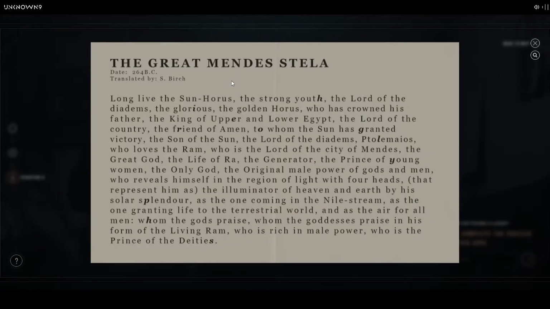The Great Mendestella. Long live the son Horus, the strong youth, the lord of the diadems, glorious, the golden Horus, who has crowned his father, the king of Upper and Lower Egypt. I mean, I can clearly see the boldened letters. I think I'm just gonna go ahead with that. Not too sure if the meaning of this would be relevant.